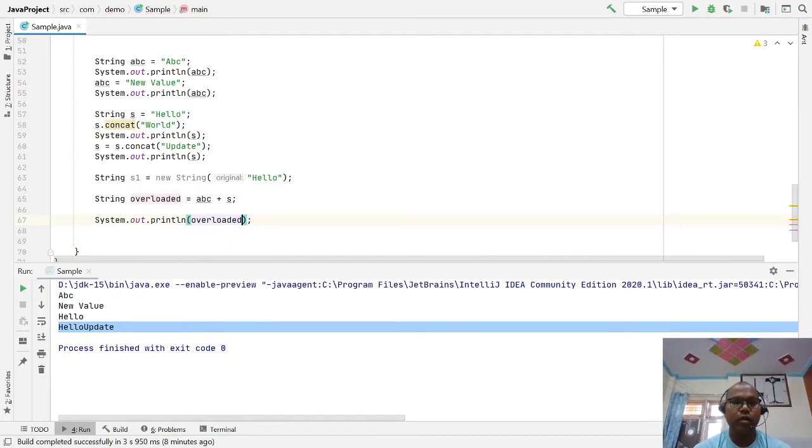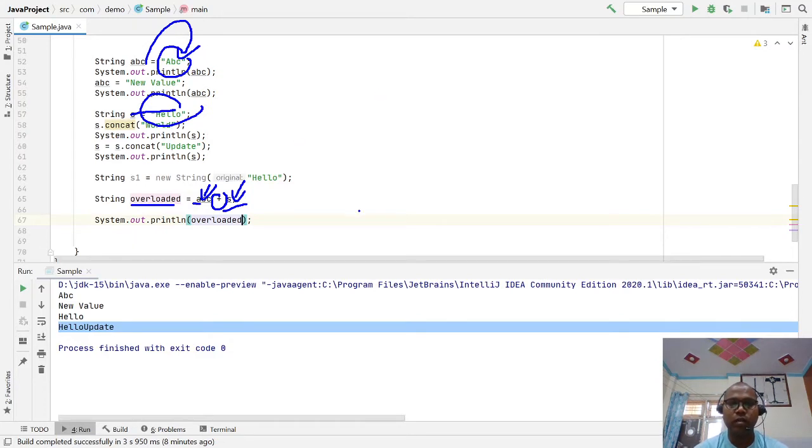ABC refers to this variable, and S refers to hello. So these two contents are appended, and the overloaded result points to this. Here, each is a String class object, and this is the true object. Now the plus operation can be performed to concatenate, appending the values to each other.